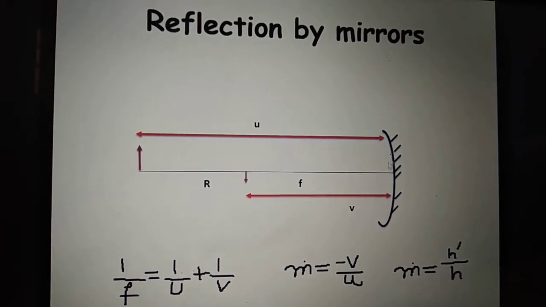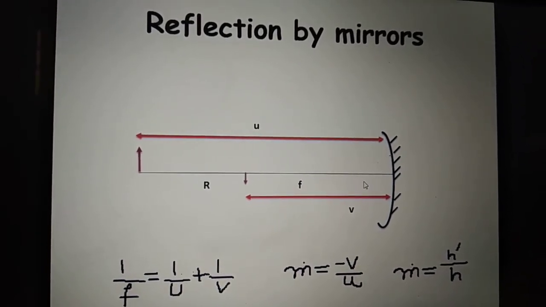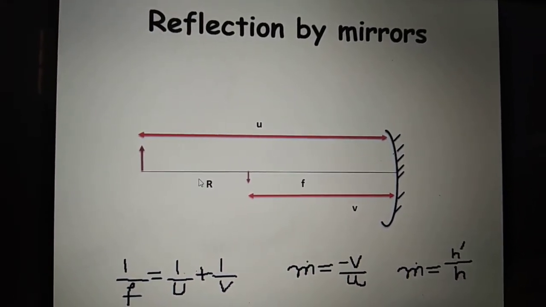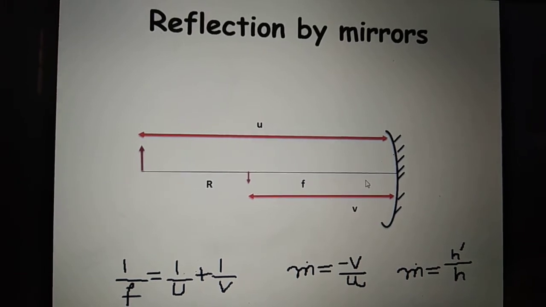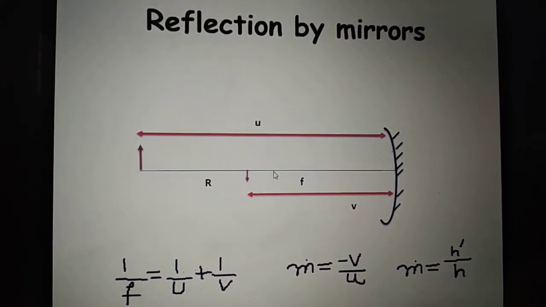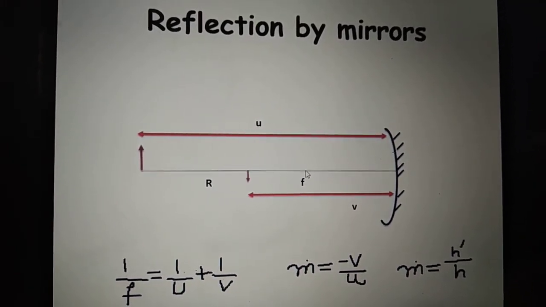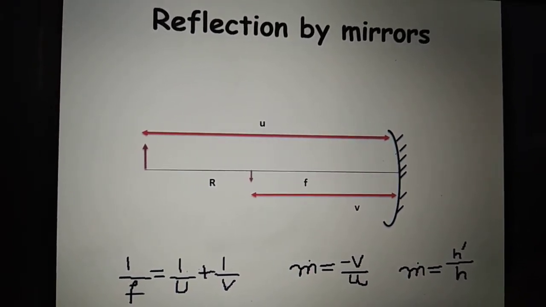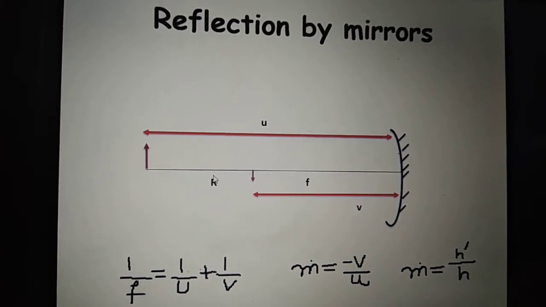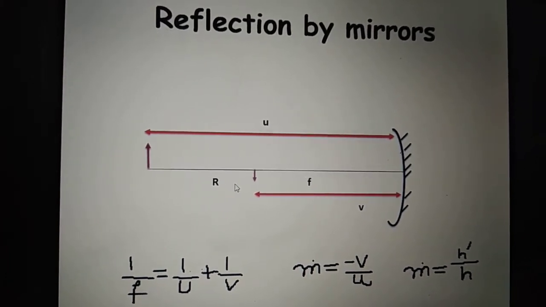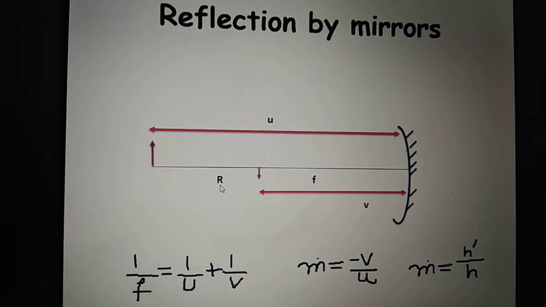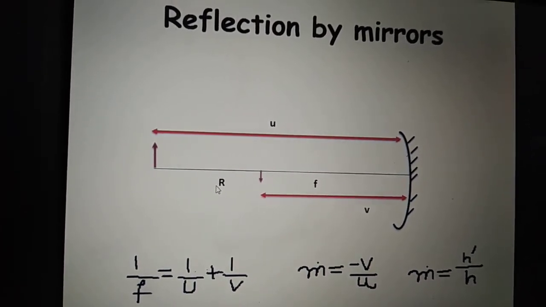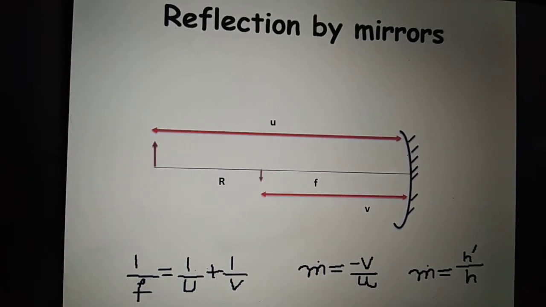You take the mirror and draw one line straight. This straight line is called the principal axis. On the principal axis you mark one point which is called F, which is the focal length of your mirror. And exactly double the distance of F, you mark one point R, which is called the radius of curvature of the mirror. Now let's see how you draw the diagram.